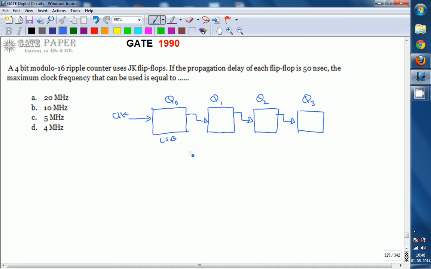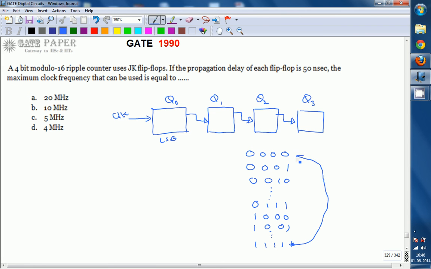Since it is a modulo 16 counter, the output changes from 0000 to 0001, the next clock pulse 0010, like this going through 0111, and next 1000, then 1001, like this up to 1111 as the last state. From this it goes back to the initial state. So the total number of states is 16, from 0 to 15, so it is called a modulo 16 counter.